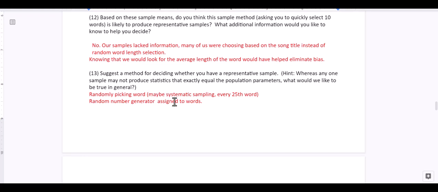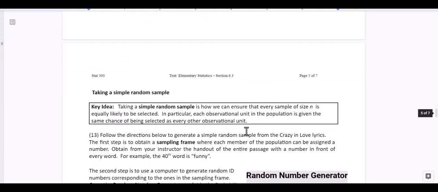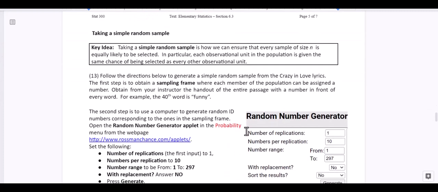So randomly picking words will be better. Maybe systematic sampling, every 25th word or every 5th word, something like that. A random number generator assigned to words will also help, which is where the next part comes in. So taking a simple random sample.